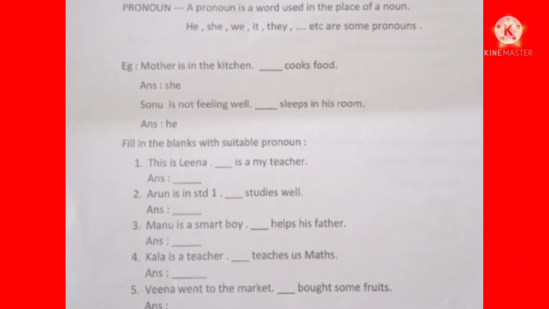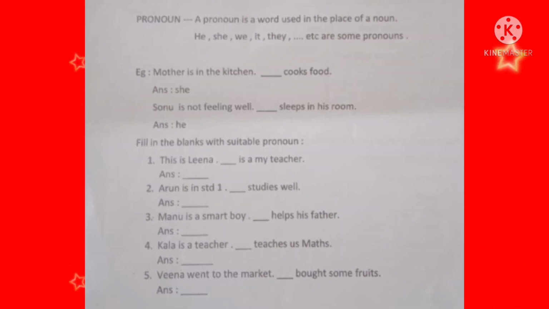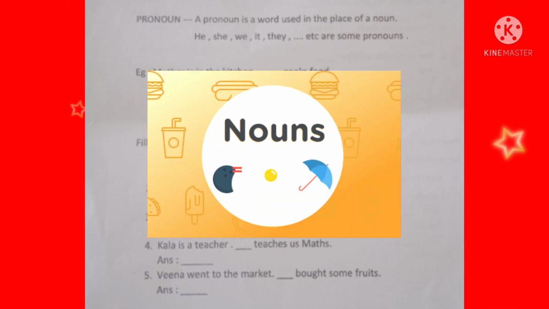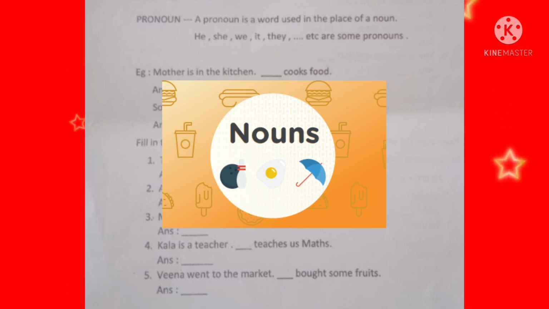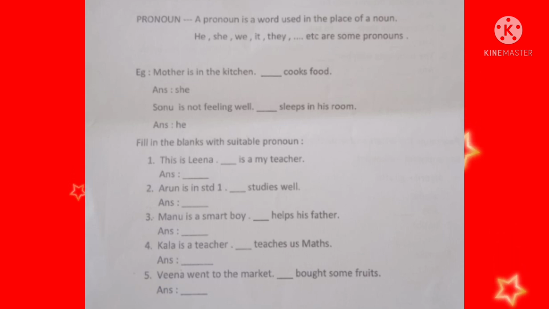We will start with worksheet number 1. Worksheet number 1, pronoun. Before discussing pronoun, we want to know what is noun. As you studied in your first standard, you know that noun is a naming word which includes names of people, animal, place and thing. So what is pronoun?